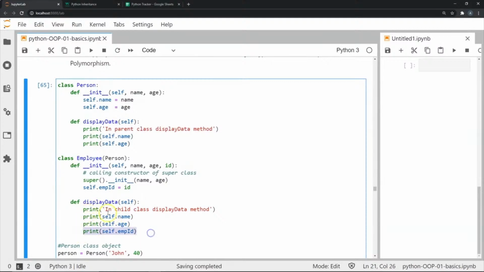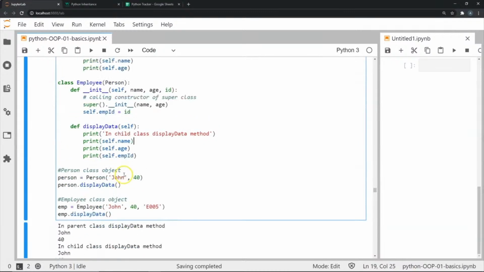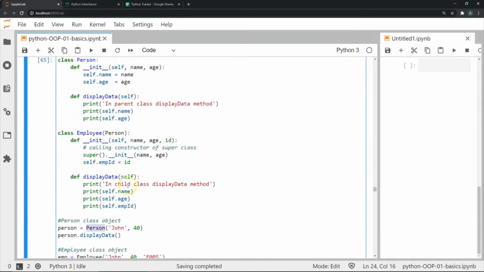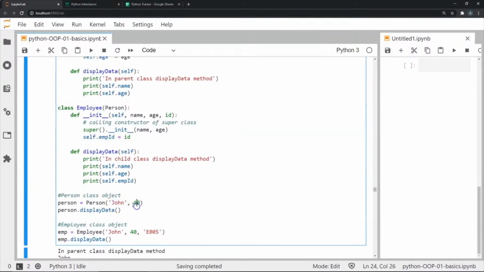And I'm also going to print, on top of whatever I'm printing before, the employee ID. So if you see here, I have created an object called person, which is an object of the class Person with the information of name John and age 40. And then I'm going to display this.